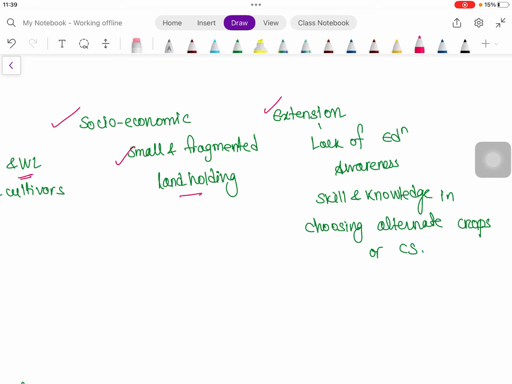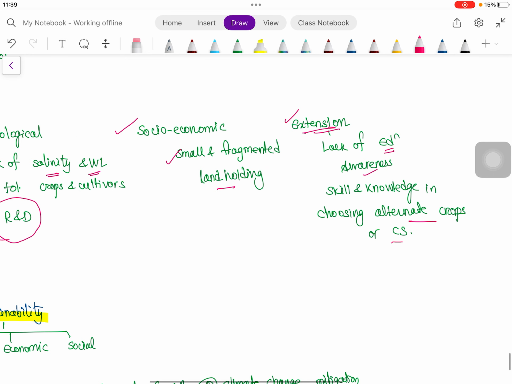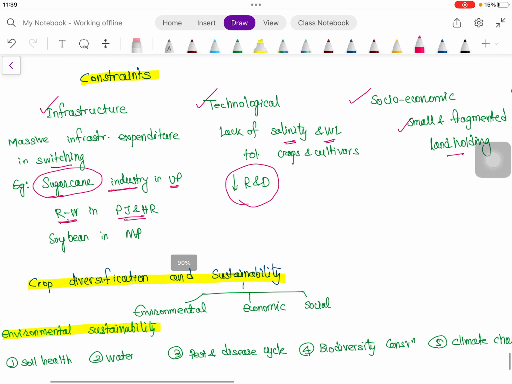It is also the risk bearing ability of the small and fragmented farmers. Small and marginal farmers have very low risk bearing ability, so they cannot take up a new enterprise, and their confidence will also be low. Then extension, lack of education, awareness, skill and knowledge in choosing alternate crops or cropping systems is also low. So these are some of the constraints.